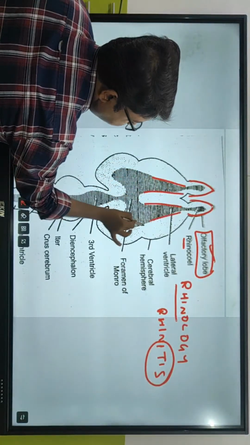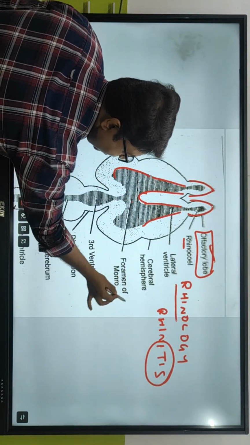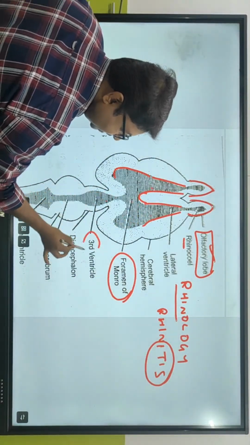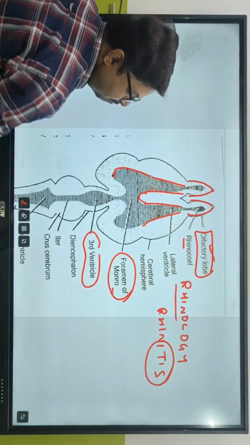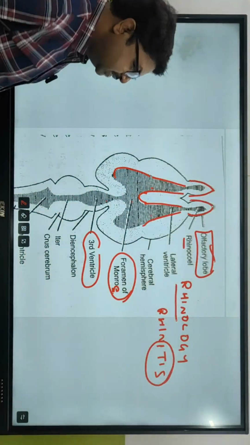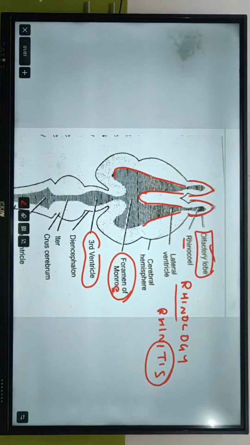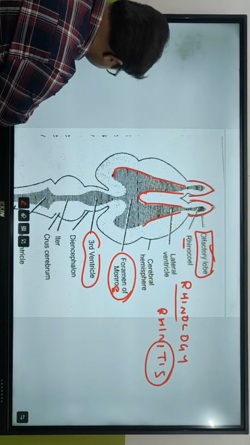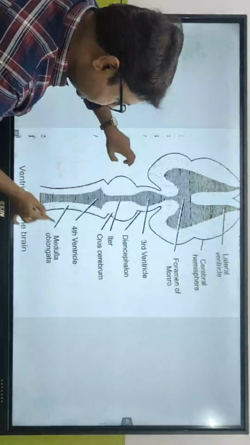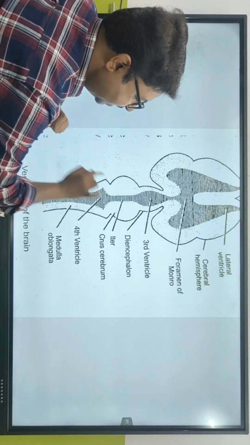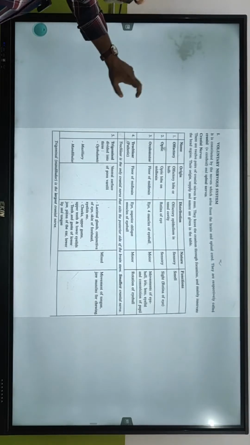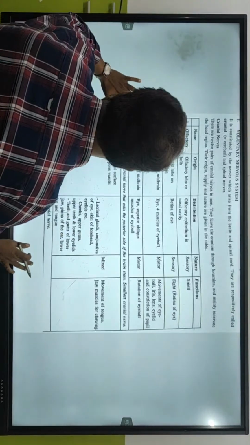Lateral ventricle. What is this? See what is it? Foramen of Monro. It connects the lateral ventricles with the third ventricle. Foramen of Monro. ये Monro में e चला आएगा तो अच्छा है. Foramen of Monro, e silent. Third ventricle connected with the fourth ventricle by foramen of Eiter, otherwise called as aqueduct of Sylvius. Clear? Now we are not going to get into this.